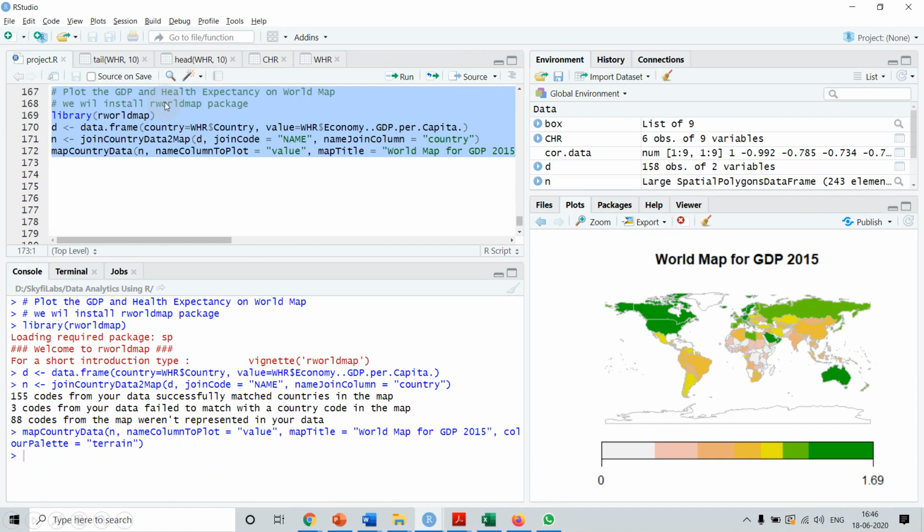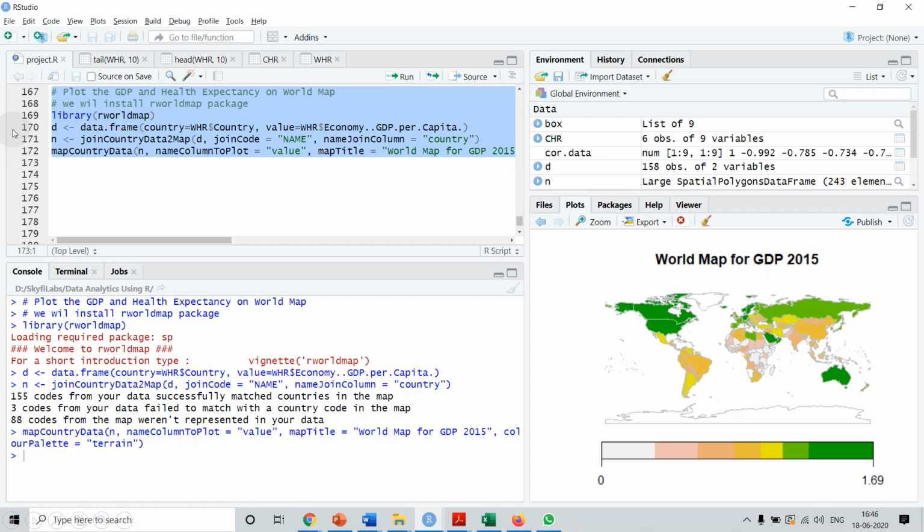Okay, and we are creating a data frame. So in order to specify the economy on the world map, we are first creating a data frame D, in which we are having two columns. One is the country and the other is the economy value. So we are creating the data frame.